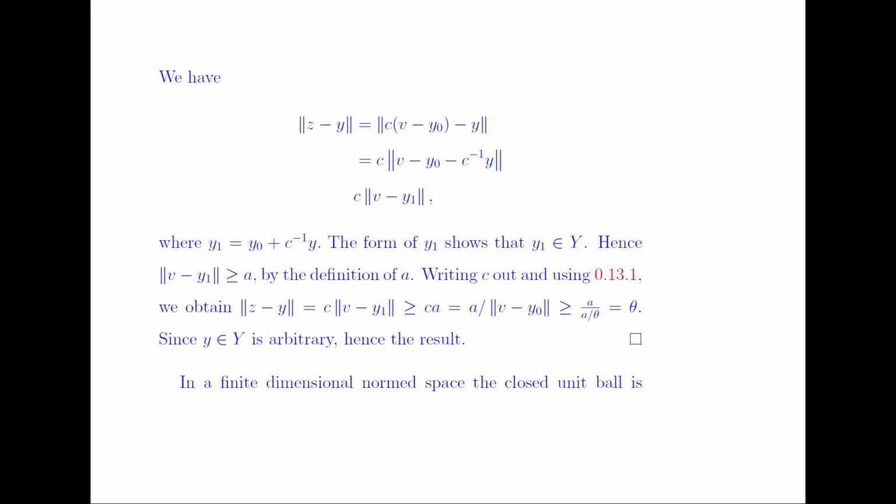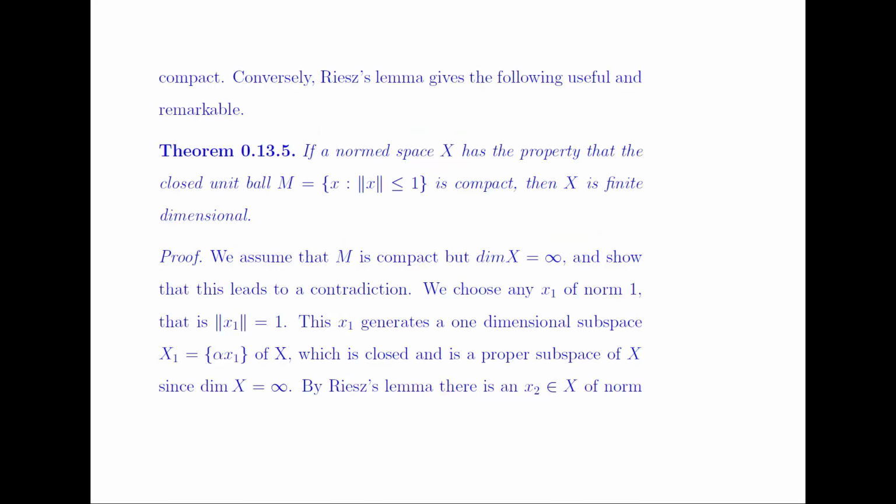So in a finite dimensional normed space, the closed unit ball is compact. Conversely, Riesz's lemma gives the following useful and remarkable result. If a normed space X has the property that the closed unit ball M is compact, then X is finite dimensional.